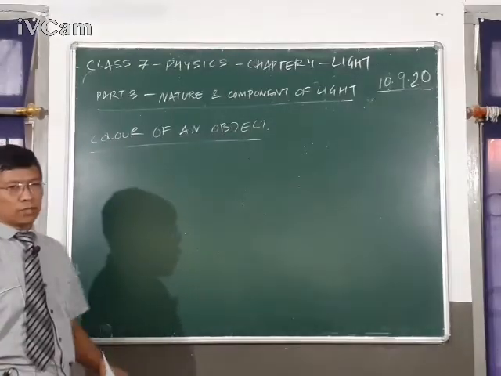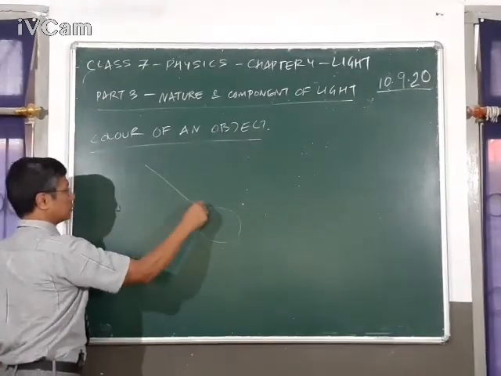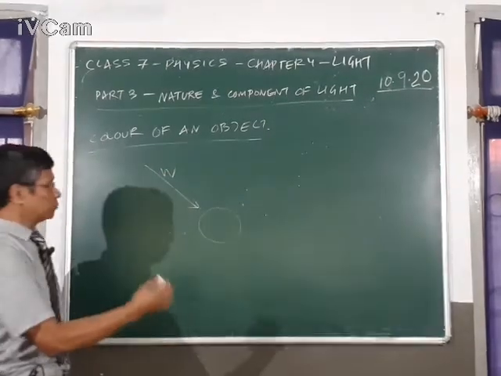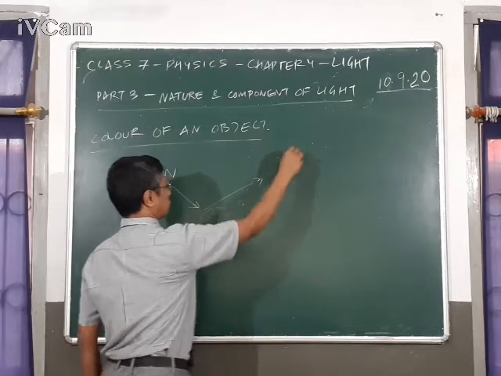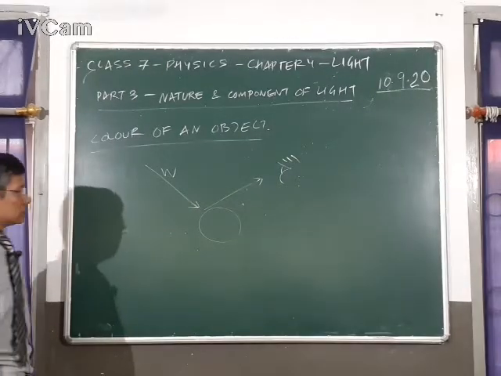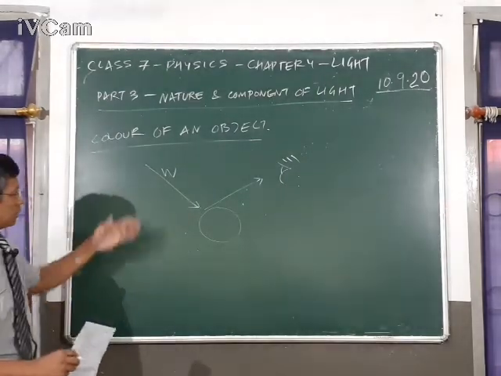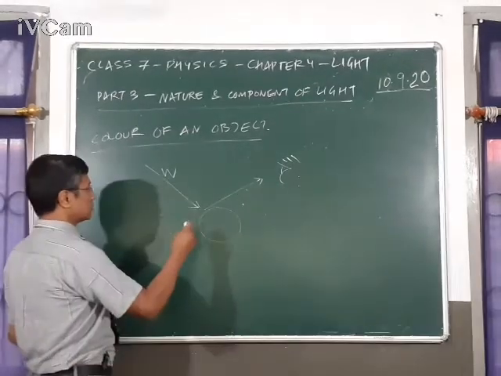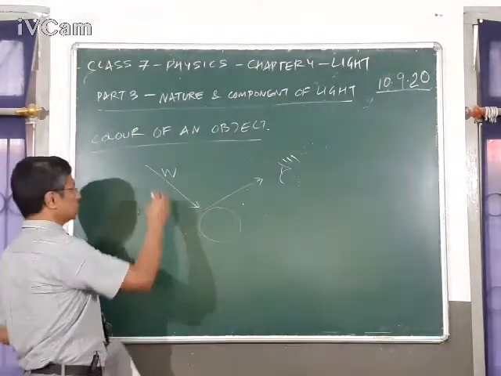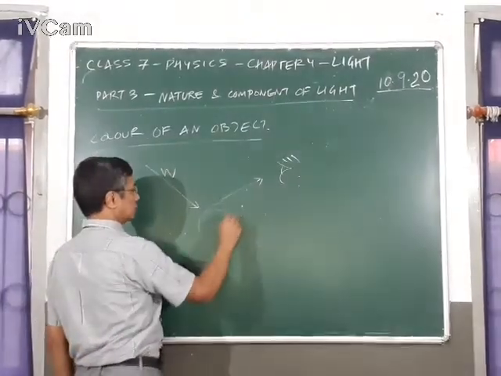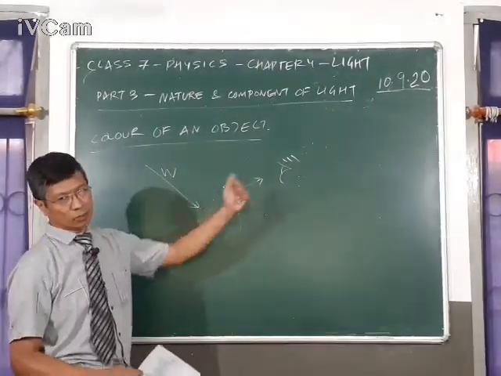Now let's discuss the color of an object. As you know, if you have an object and white light falls on it, you are able to see this object because this object reflects the light into your eye. Now, some objects have colors, and we are able to see the color of the object because the object reflects a particular color of light. Let's say white light is shining on this, and if this object reflects the red color, then this object will appear red to us.